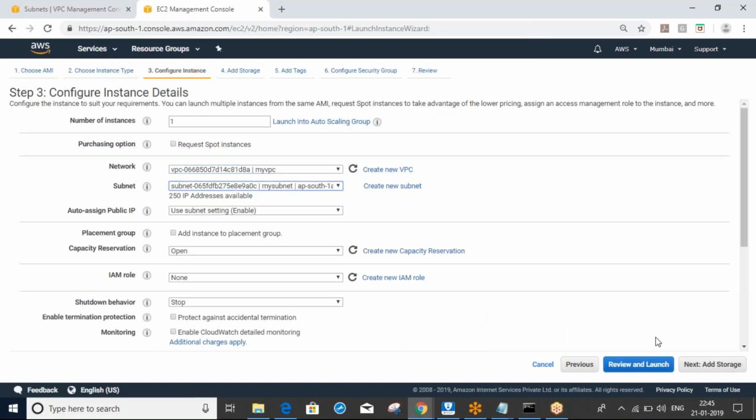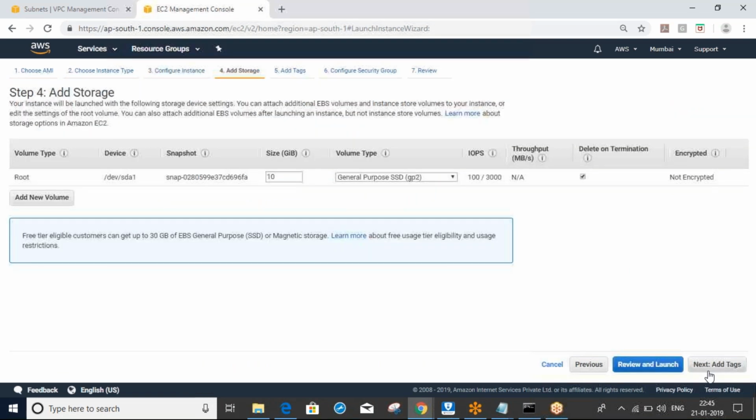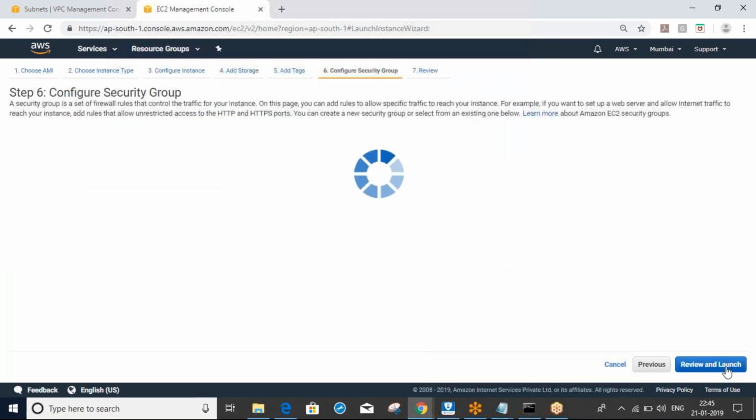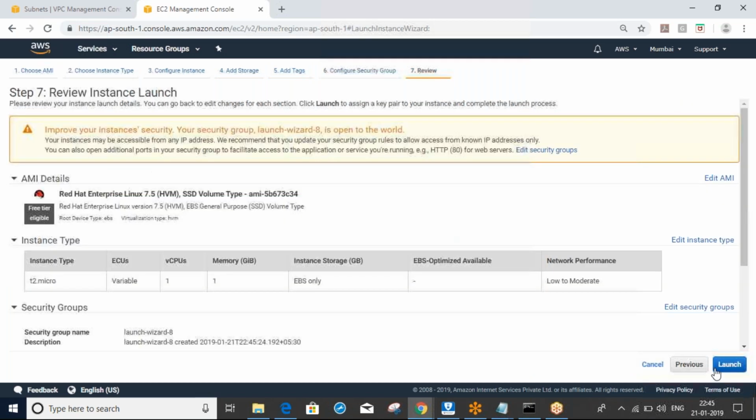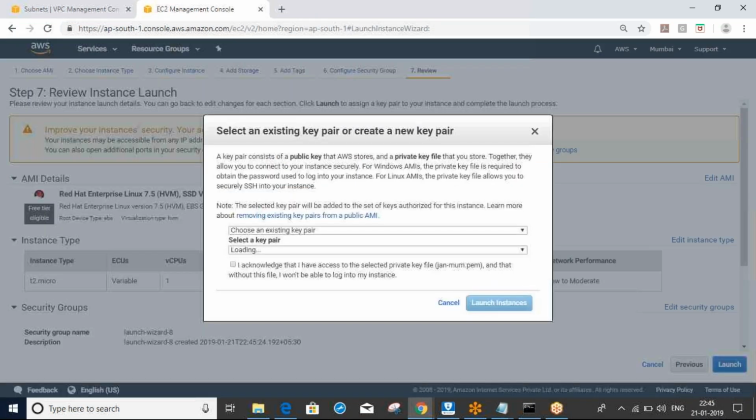Select VPC, your subnet. Here, all traffic; we will discuss this later. Review, launch.